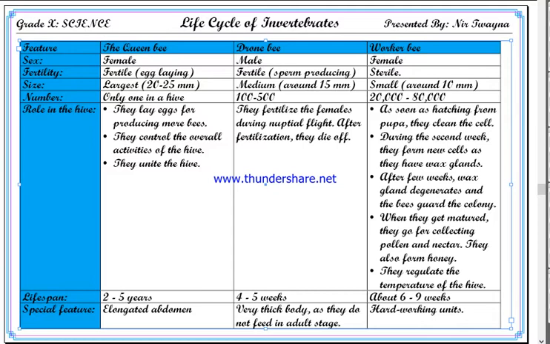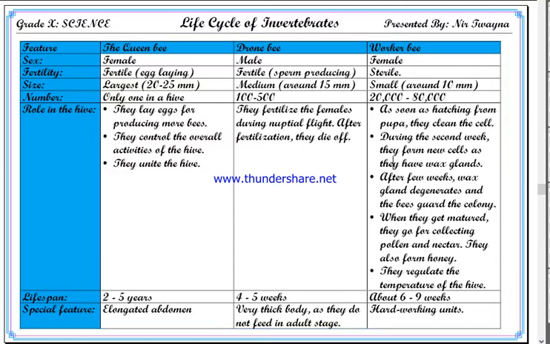Now, what is the role of the drone bee in a hive? They fertilize the females during nuptial flight. We will discuss nuptial flight later on. They fertilize the females during nuptial flight, and after fertilizing they die. The only motive of the drone bee's life is to fertilize the queen, and then they die off because they do not know how to feed, how to search for food, or how to make honey. They have no option but to die.